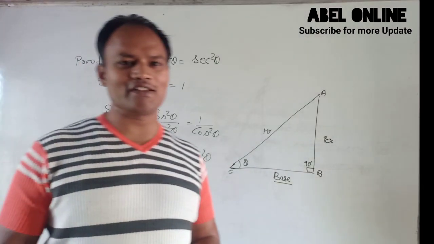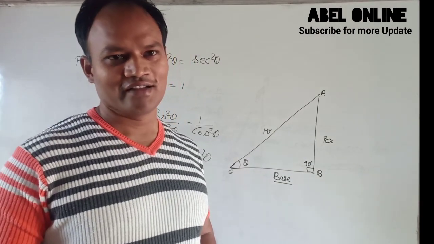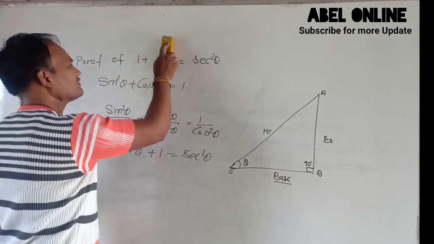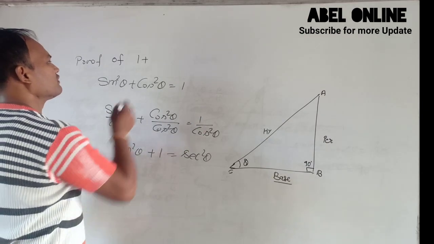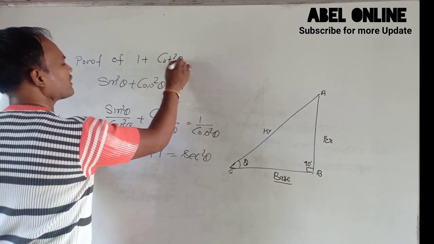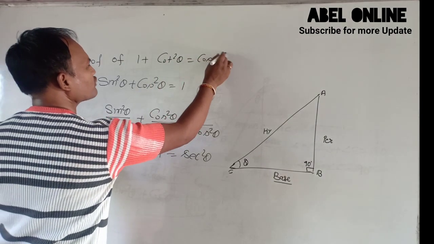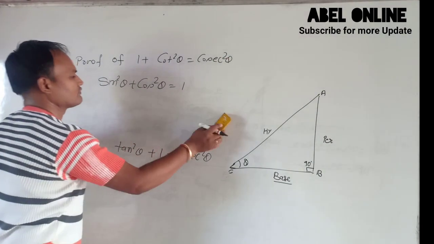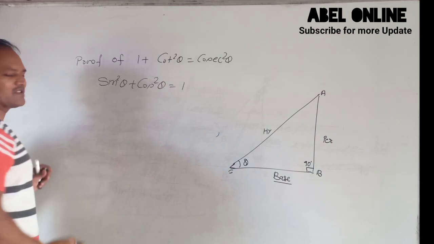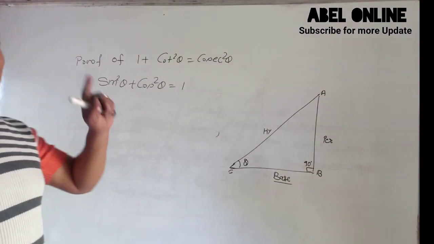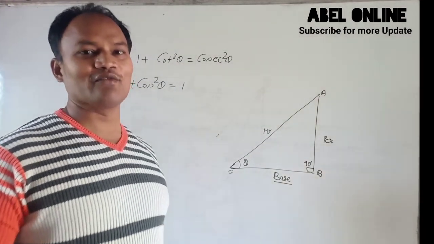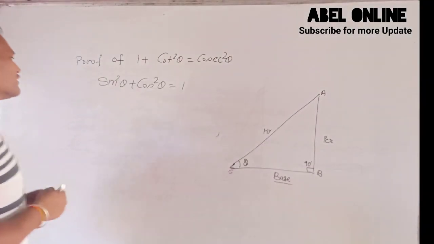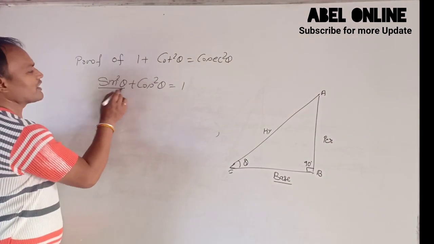And I think you know very well the proof of the other. Next one is 1 plus cot square theta equal cosec square theta. The basic concept is sin square theta plus cos square theta equal 1, and here we have to divide by sin square theta.